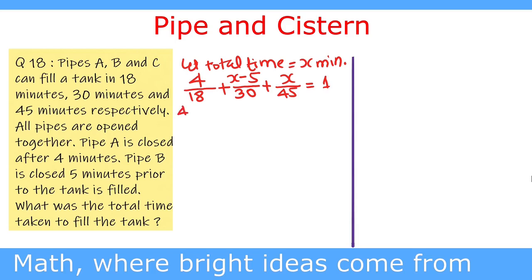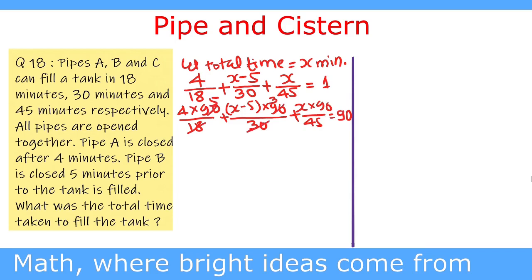So 4 multiplied by 90 upon 18 plus X minus 5 multiplied by 90 upon 30 plus X into 90 upon 45 equal to 90. So 18 cancels 90 for 5 times, 30 cancels 90 for 3 times, and 45 cancels 90 for 2 times.